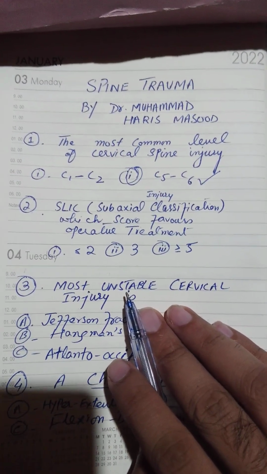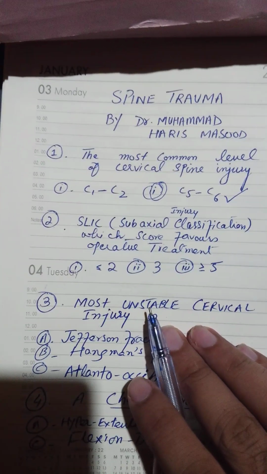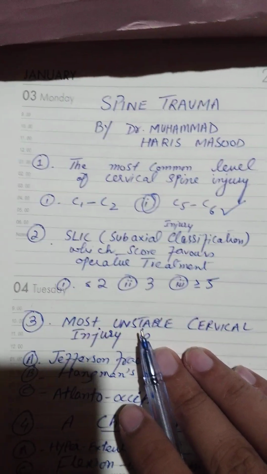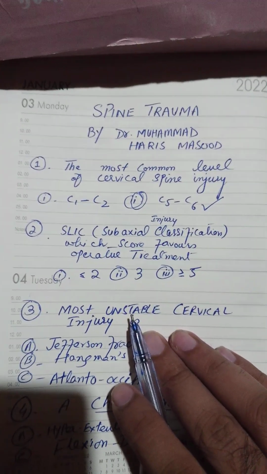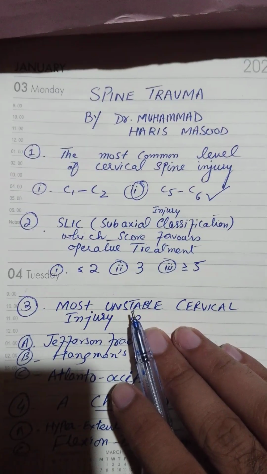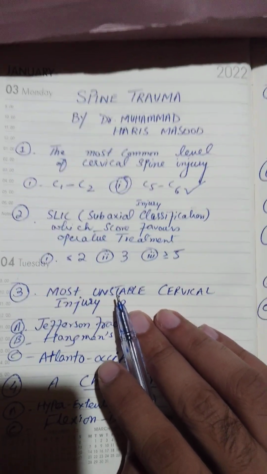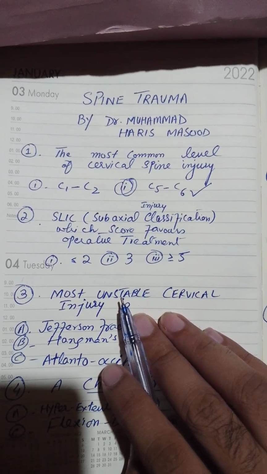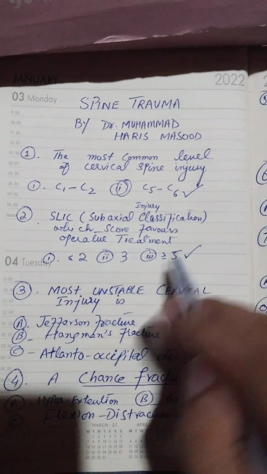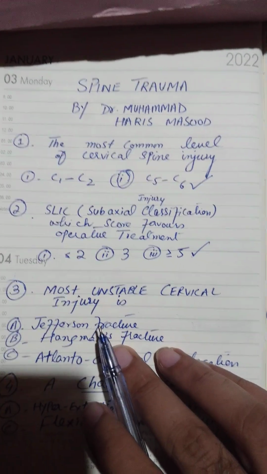So in SLIC score, subaxial injury classification score is about cervical spine and TLIC score is about thoracic spine. So which score favors operative treatment? 2, 3 or greater than 5? So in SLIC score, always remember 5 or greater than 5 is surgical treatment. Anything less than 5 will be observation or medical treatment.